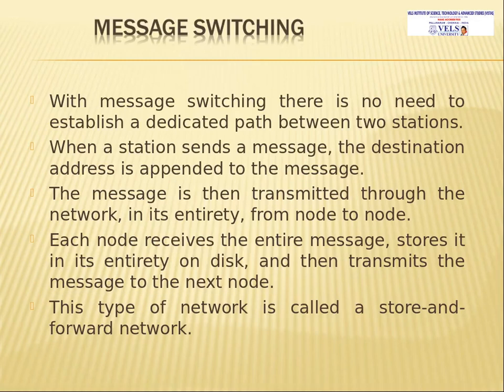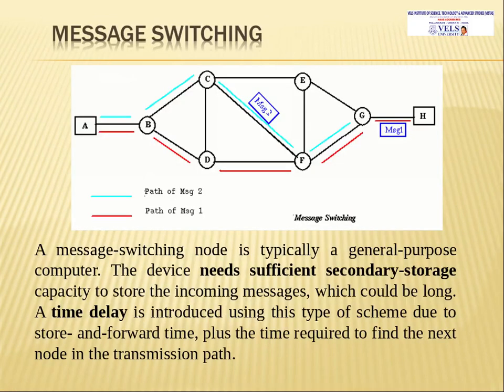In message switching there is no need for a dedicated path, but the intermediate node stores the message, and afterwards it will forward the message to the next node. This concept is called a store and forward network. Here we can see from A to H, A is a sender and H is a receiver, and in between there are a number of intermediate nodes. Here the paths of message 2 and message 1 are in red and blue color. Each intermediate node will store that message and then forward it to the next node.